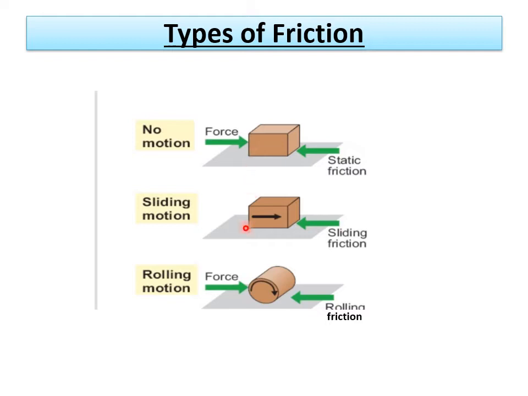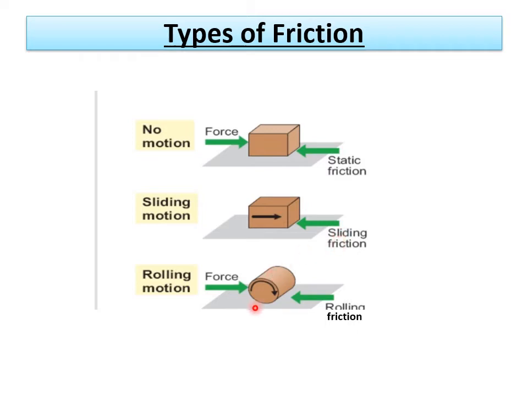Now, if the applied force is more than the frictional force, then automatically the block starts sliding in the direction where the arrow shows. That means at one particular point we can observe the body is in motion, because the applied force is more than the opposing force. That type of friction that exists between these two surfaces is called sliding friction.